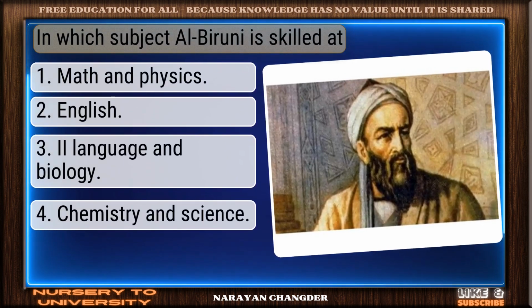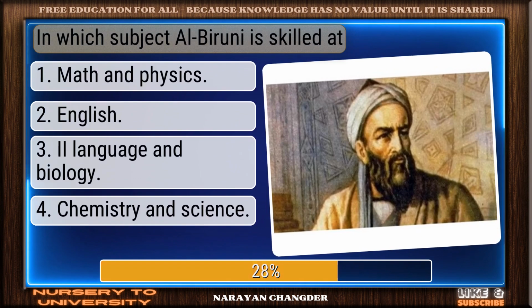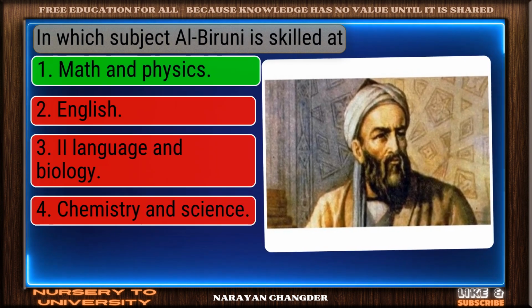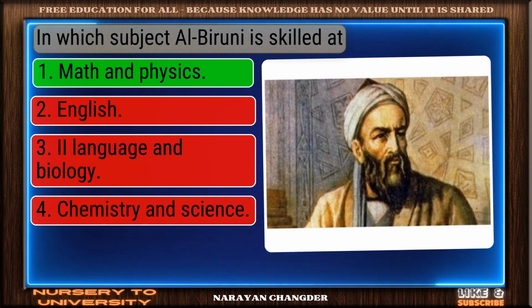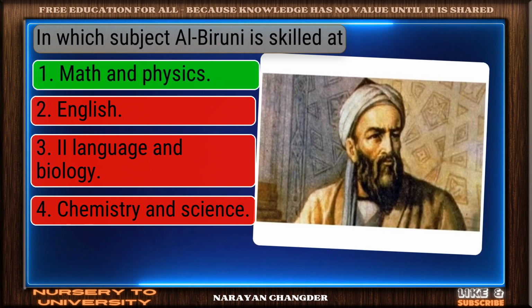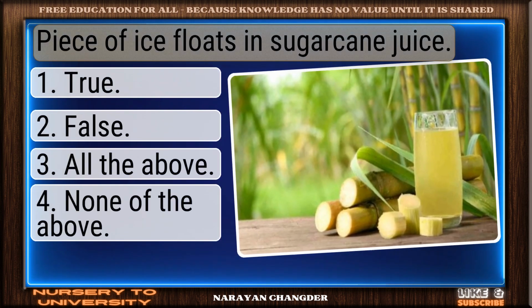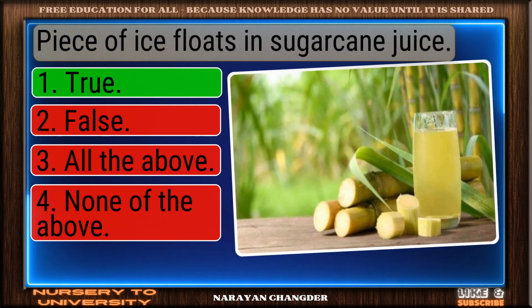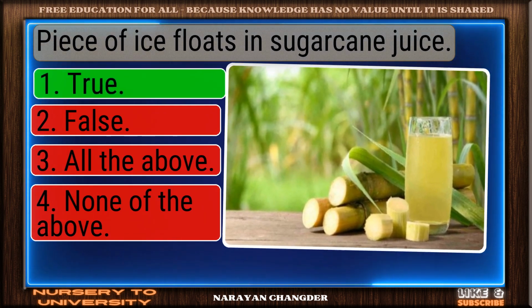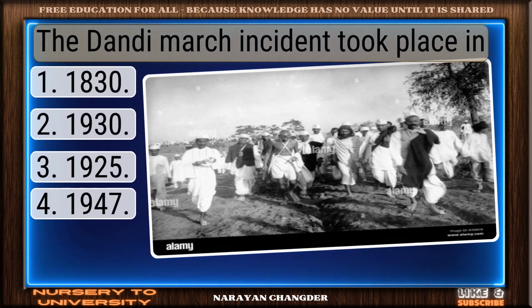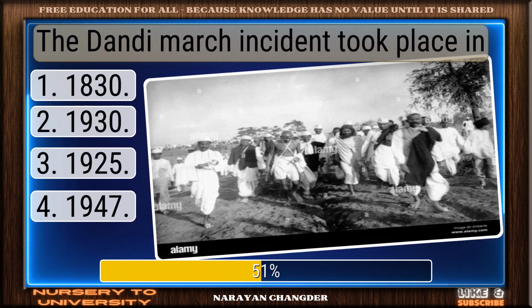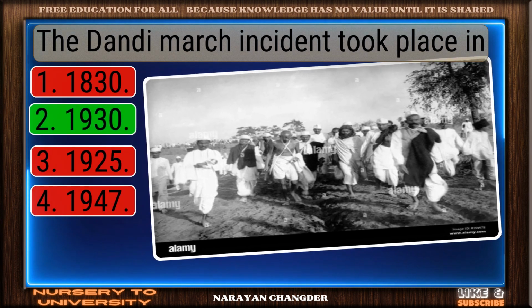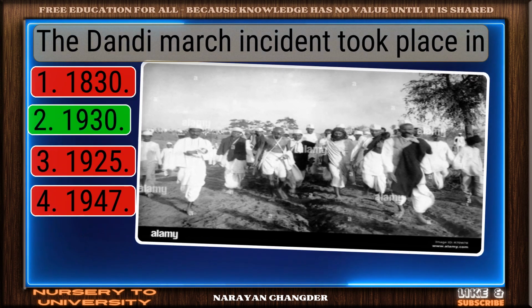In which subject Al-Biruni is skilled at? Solid response. Math and physics is a valid choice. Piece of ice floats in sugarcane juice. You chose true, and it is correct. The Dandi March incident took place in. Good thinking. 1930 is the right answer.